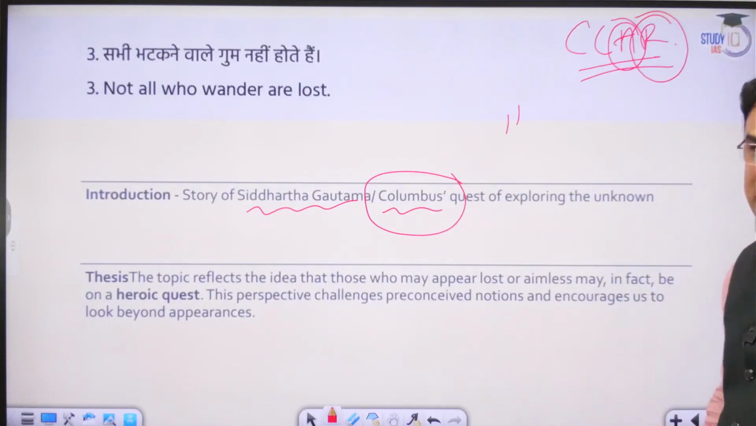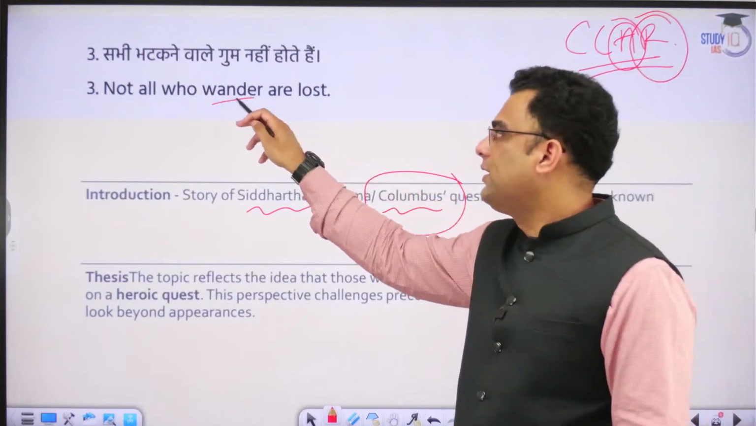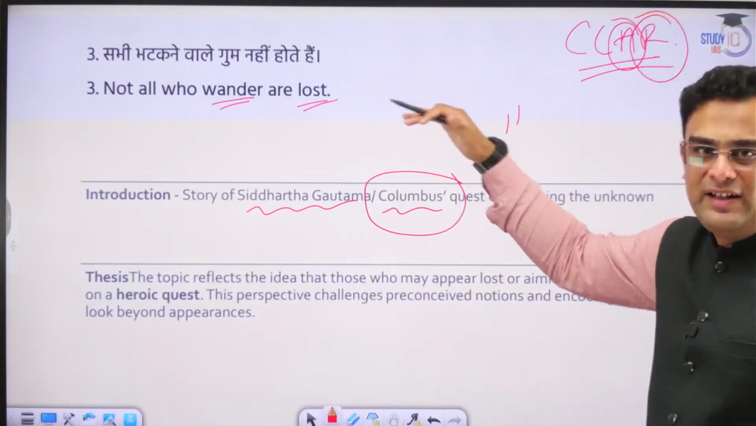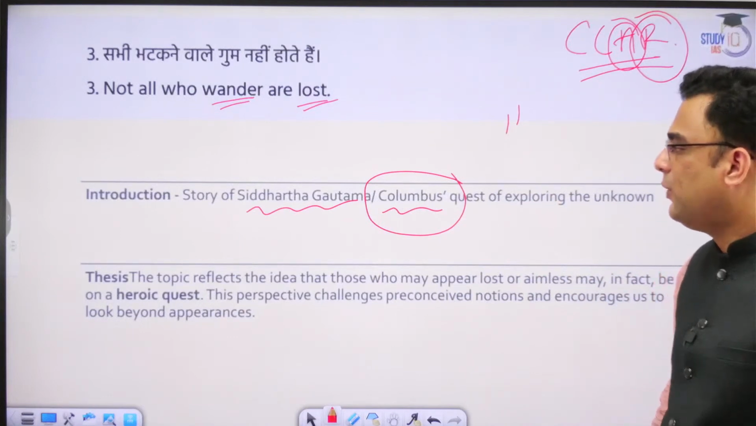What can be the thesis statement then? Now we have understood the topic. We have understood who is a wanderer and what is meant by being lost. We have understood the relationship between the two, and now we'll have to take a stand on it. So what will be the thesis?